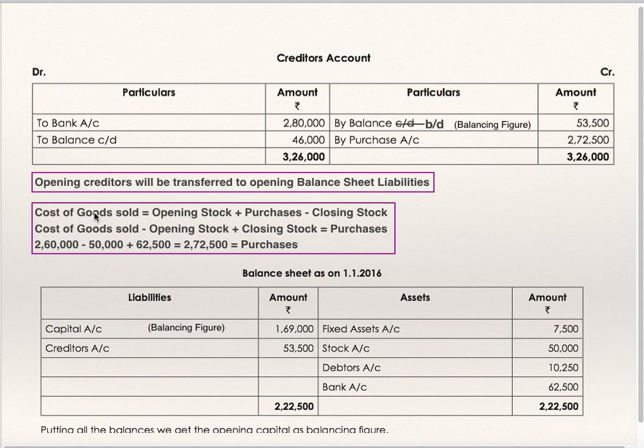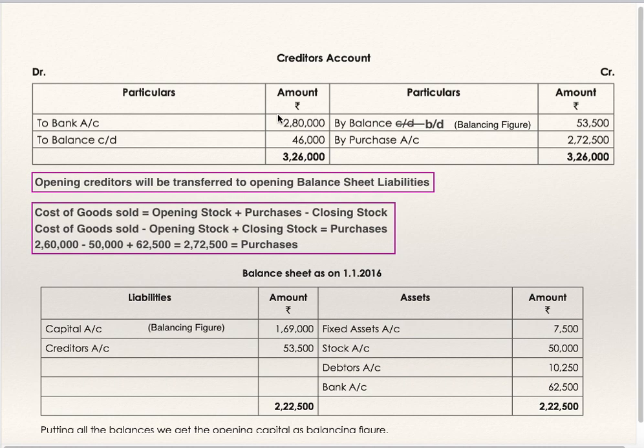Creditors account. Cost of goods sold is equal to opening stock plus purchases minus closing stock. Cost of goods sold is 2,60,000. Opening stock is 50,000. Closing stock is 62,500. Using this, you can find out purchases. The value of purchases is 2,72,500.